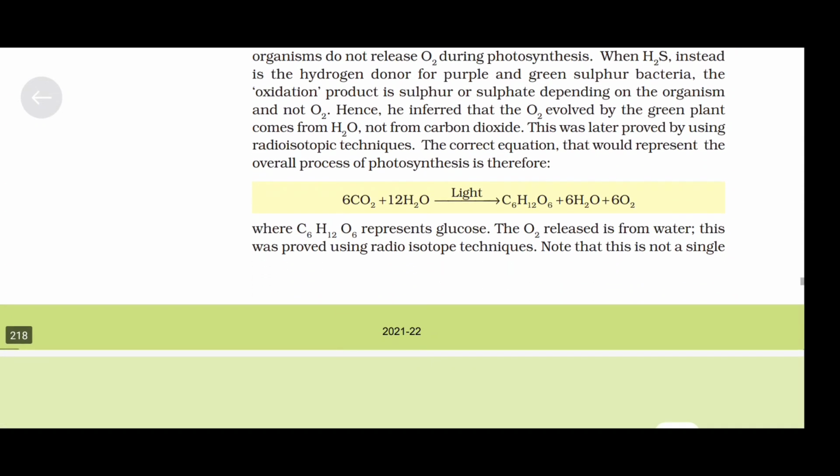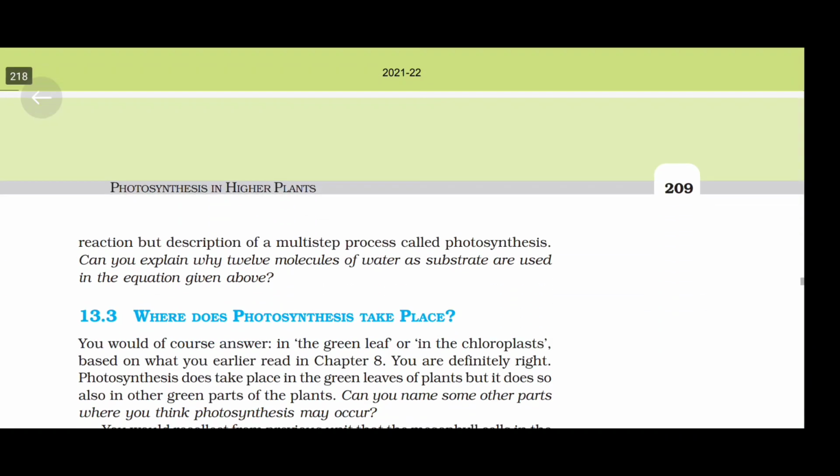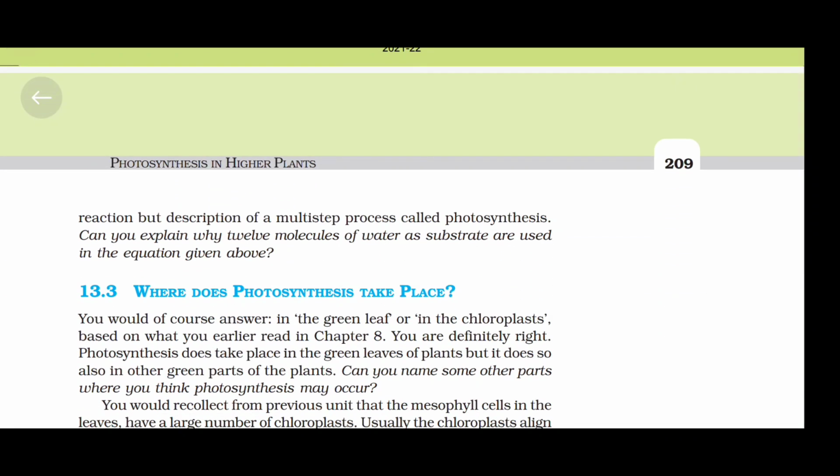The oxygen released is from water. This was proved using radioisotope techniques. Note that this is not a single reaction, but a description of a multi-step process called photosynthesis. Can you explain why 12 molecules of water as substrate are used in the given equation above?